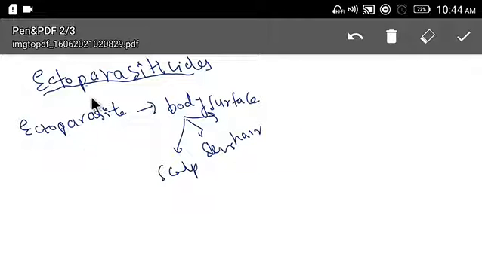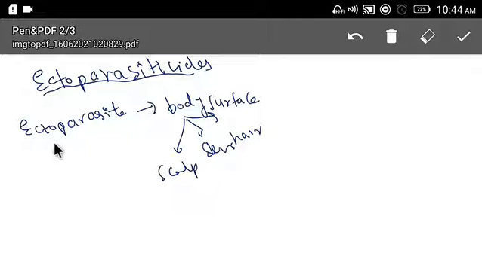So what is an ectoparasite? It is a parasite that infects the body surface. And what are ectoparasiticides? These are the pharmacological agents that kill ectoparasites. Clear? So let's see the pharmacological agents.